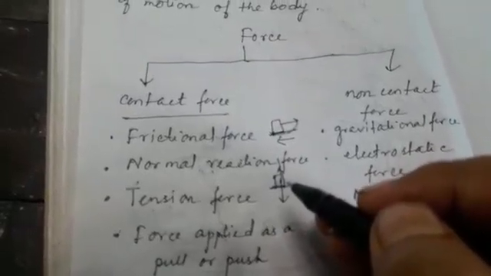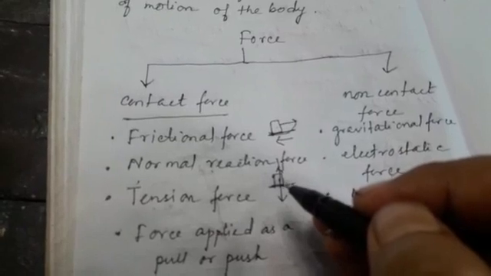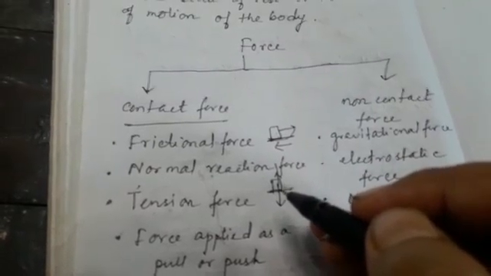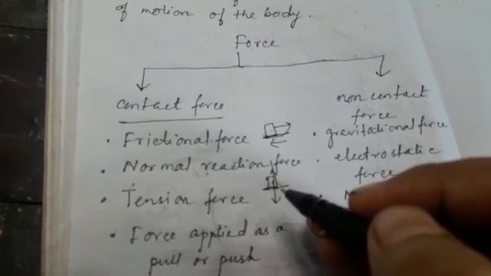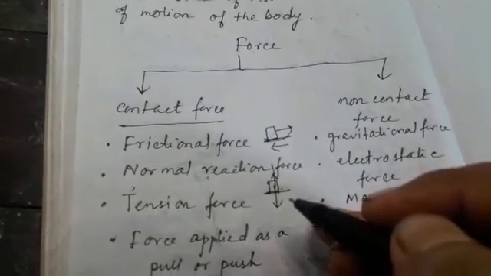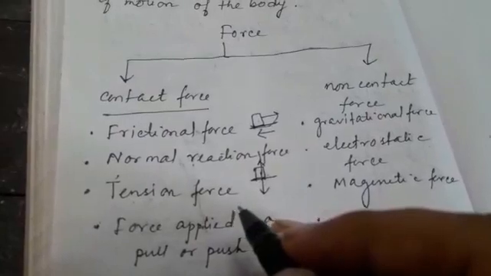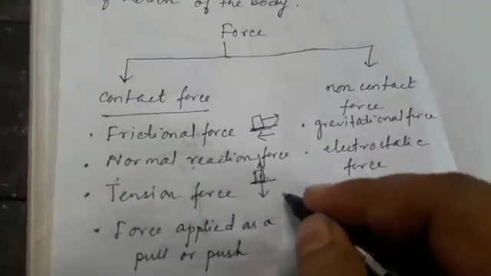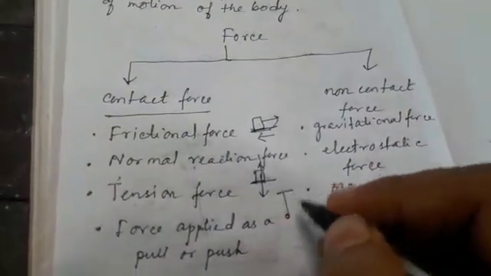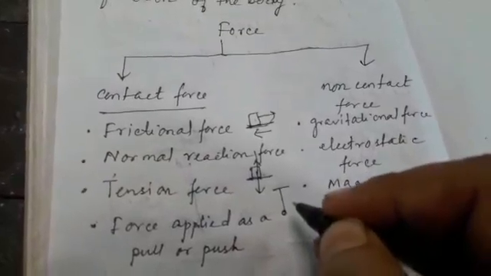But since the forces come because they are physically in contact with each other, this normal reaction force is also an example of contact force. Similarly, tension force. Tension force comes into existence in the case of a string. Suppose a body is tied and hung with the help of a string.